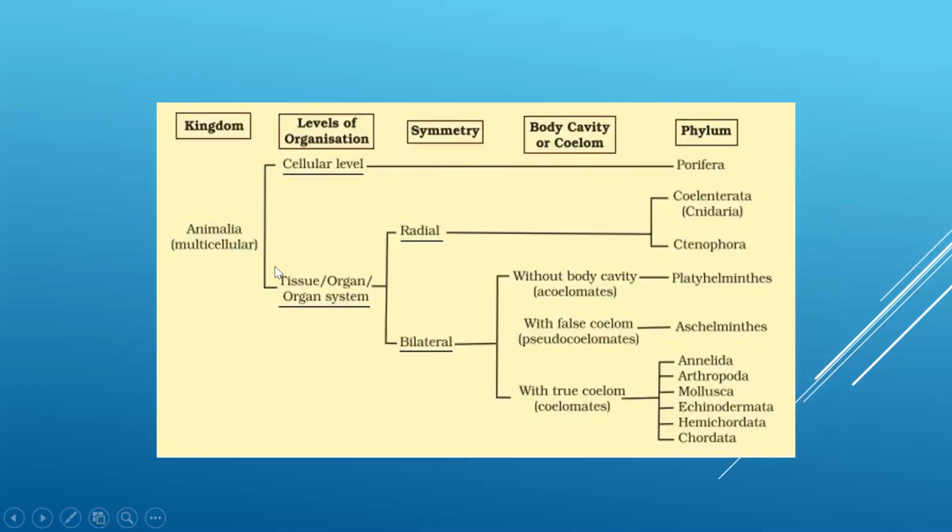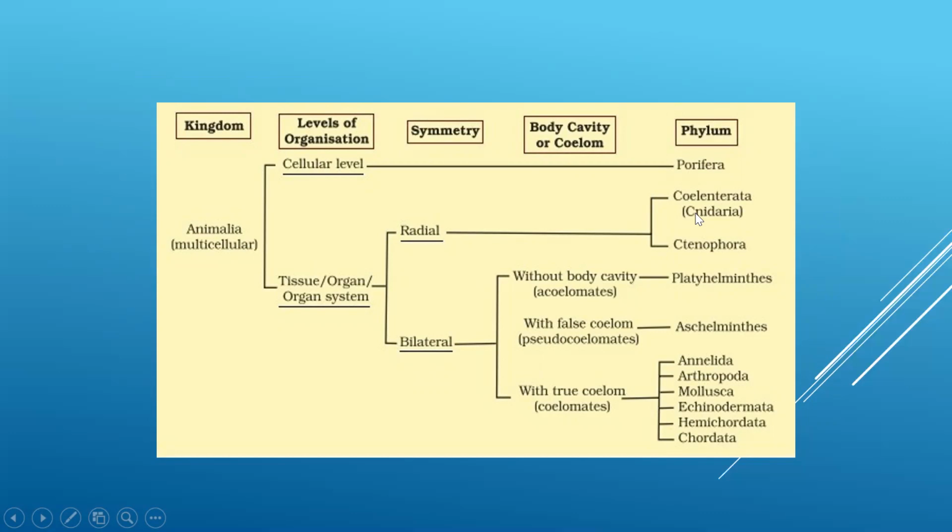Now, this is a broad classification. This is kingdom Animalia. It can be divided into cellular level of organization and the second one, tissue, organ and organ system level of organization. In cellular level of organization comes Porifera. The tissue, organ and organ system level can be further divided into radial symmetry and bilateral symmetry.